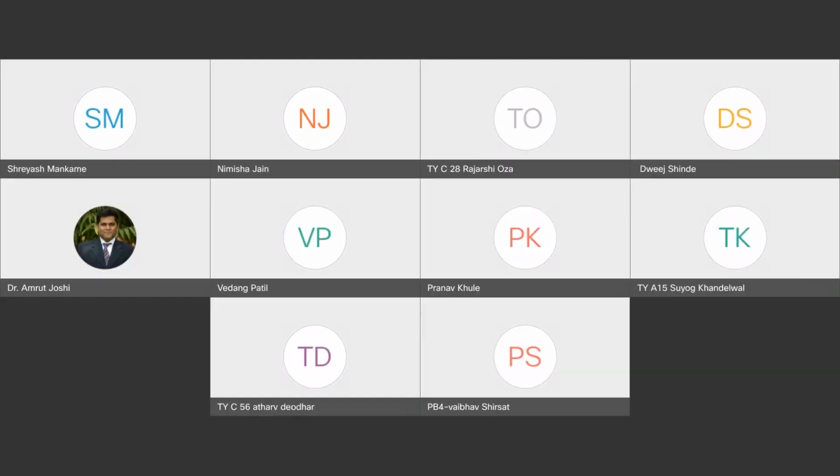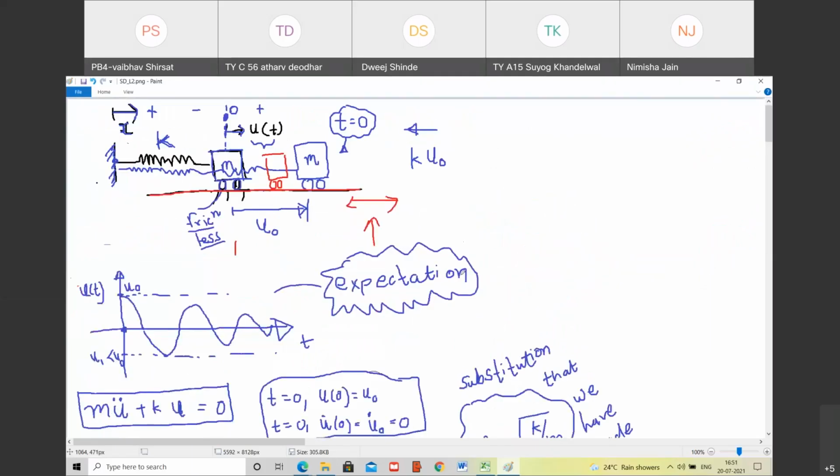So a quick review of what we have done in yesterday's class. We have considered a spring mass system where this is the spring in its unstretched length when it is occupying this position, and this mass has been pulled by the external force and brought to this position, which is at distance u0 towards right from the mean position where the spring was unstretched. Now as we have brought the mass towards right hand side, the spring is stretched by amount u0, and that instant of time we are going to refer to as t equal to 0.